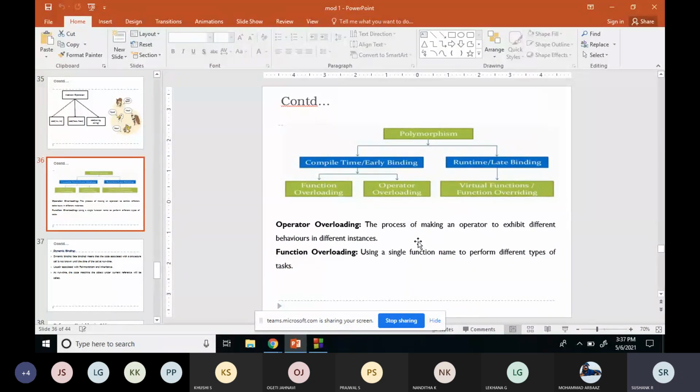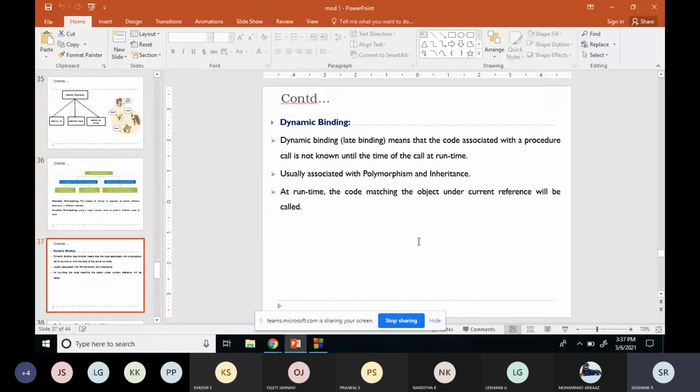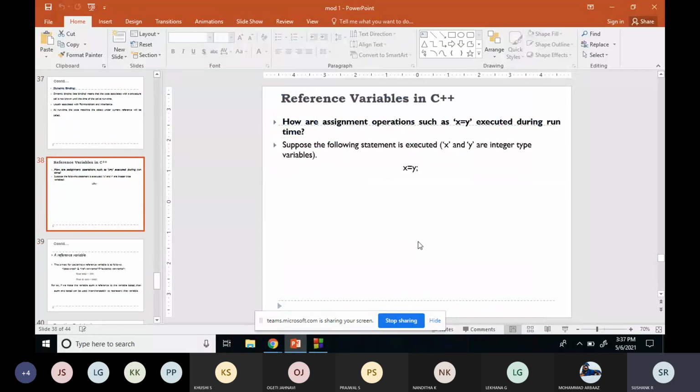Now, in the initial classes, we spoke about variables. But now there is one more variable. Now we'll check what this reference variable is, and how it will work in C.